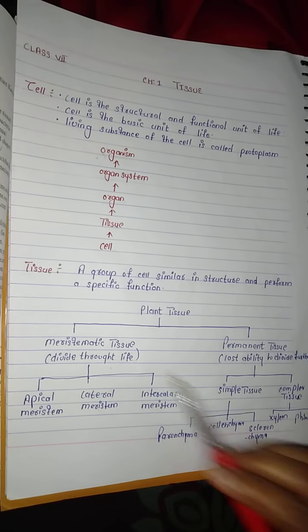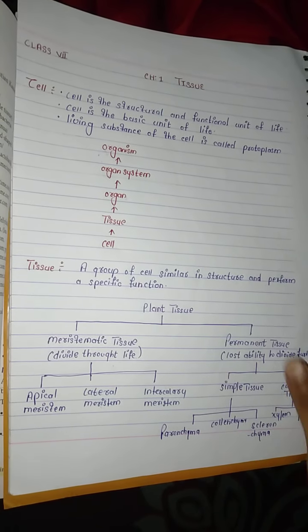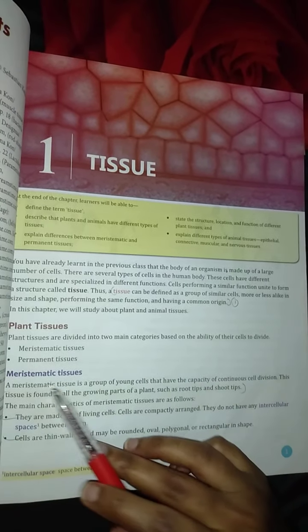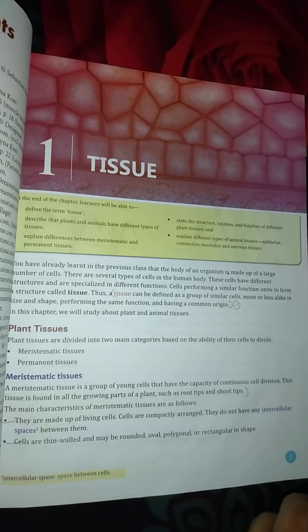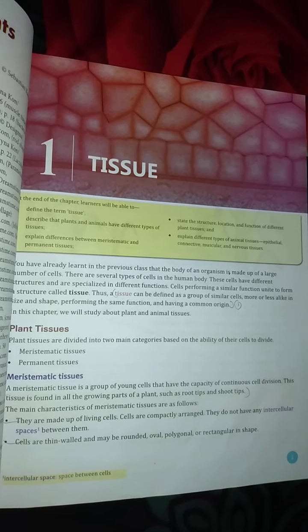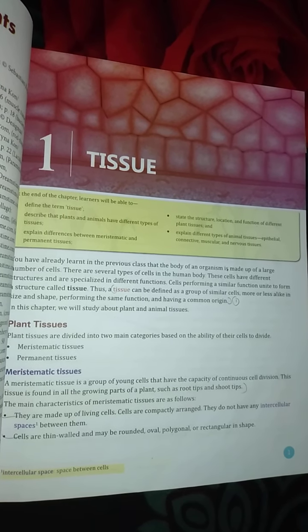Now next topic is meristematic tissues. So what is meristematic tissues? Meristematic tissues means divide throughout the life. And meristematic tissue is a group of young cells that have capacity of continuous cell division.